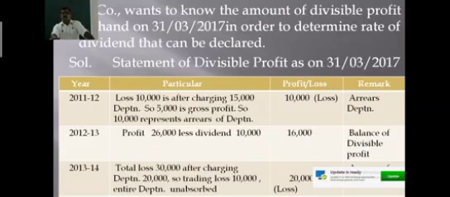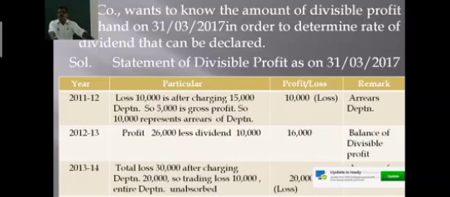Therefore, the total amount of depreciation, 20,000, is unabsorbed. As there is a trading loss, a gross loss in the year 2013 and 14, the total amount of depreciation is unabsorbed.